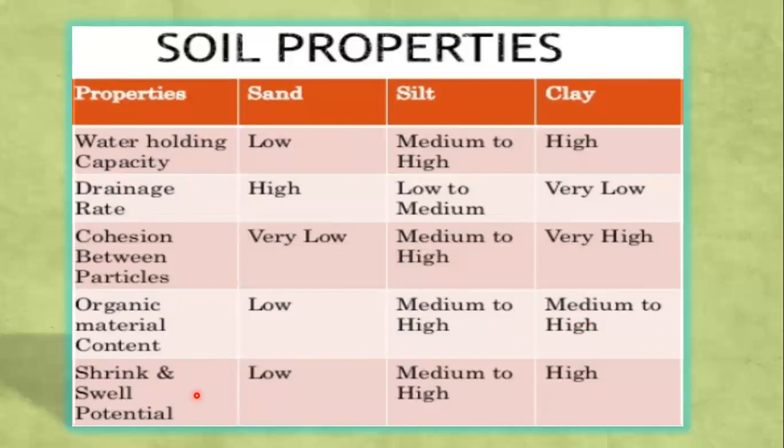Shrink and swell potential means how well the soil shrinks and swells. If you put some sandy soil in water, it will not shrink or swell well. But clay soil can shrink and swell very well when put into water. So these are some properties of various kinds of soil.